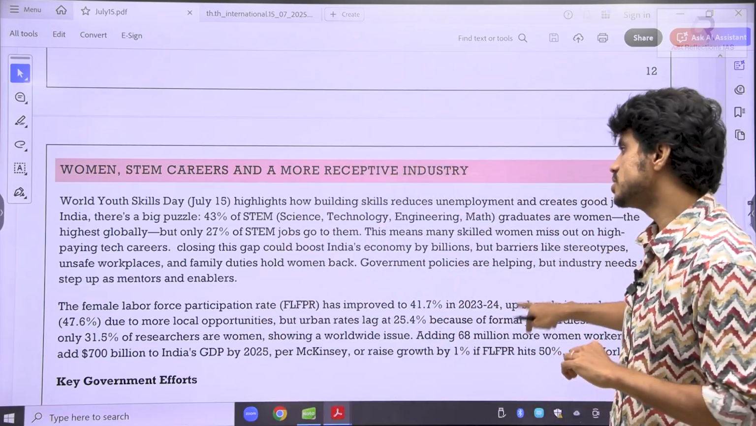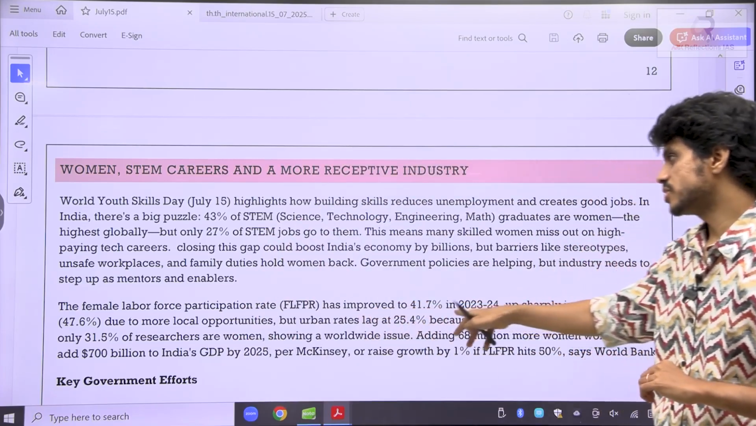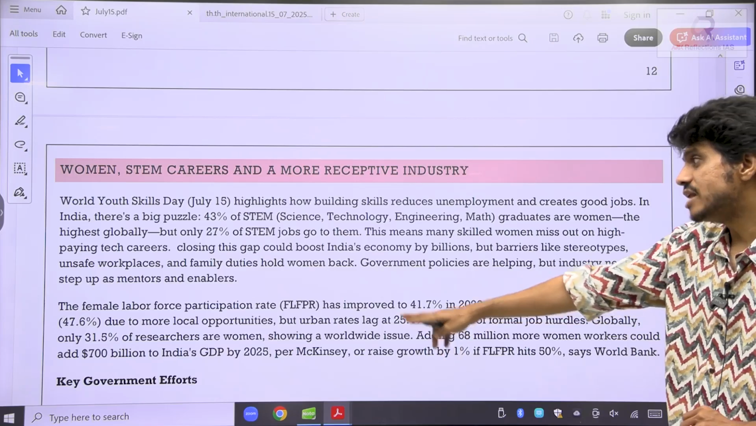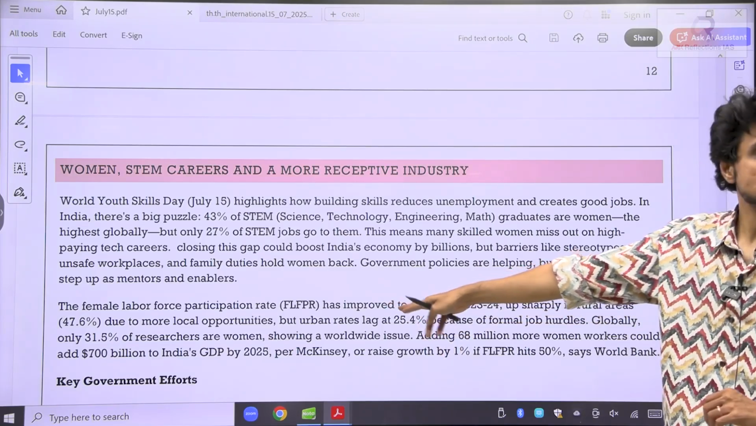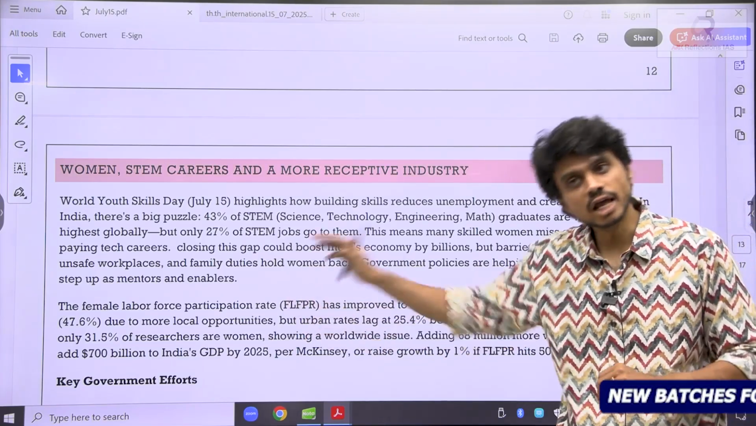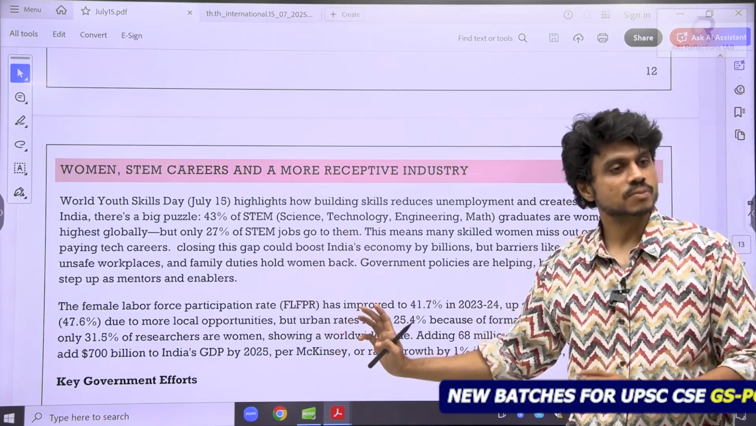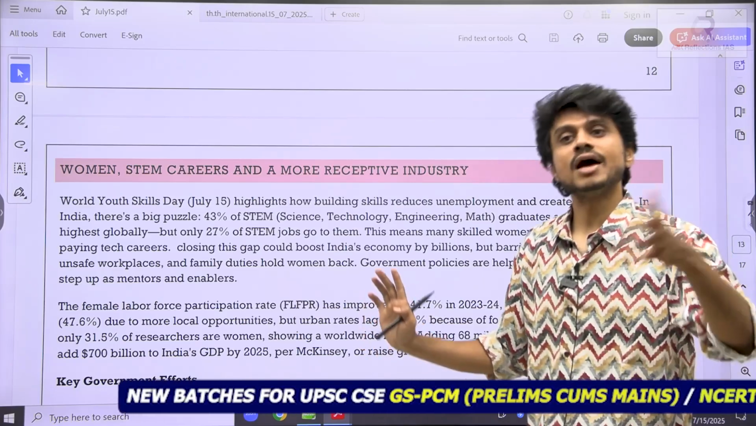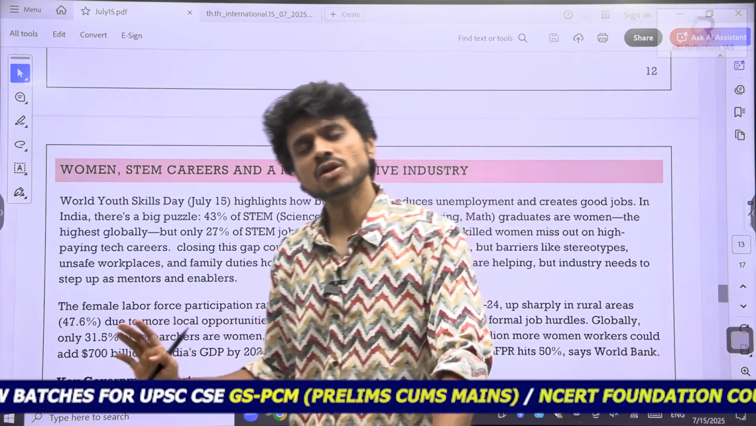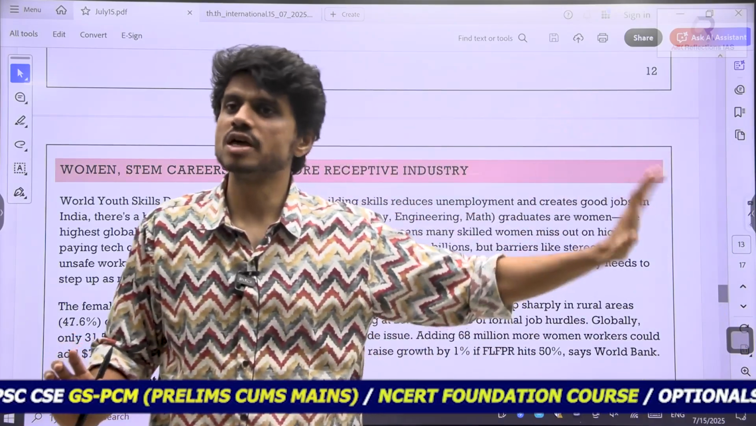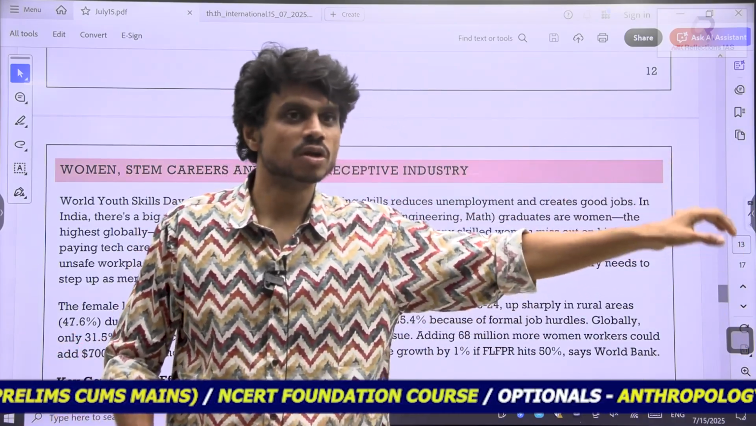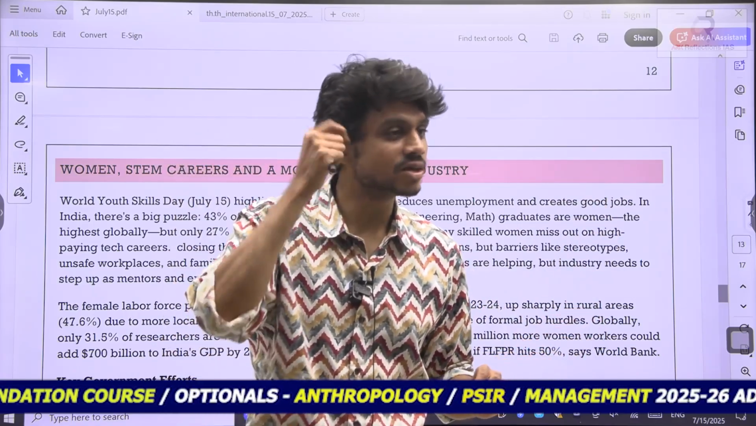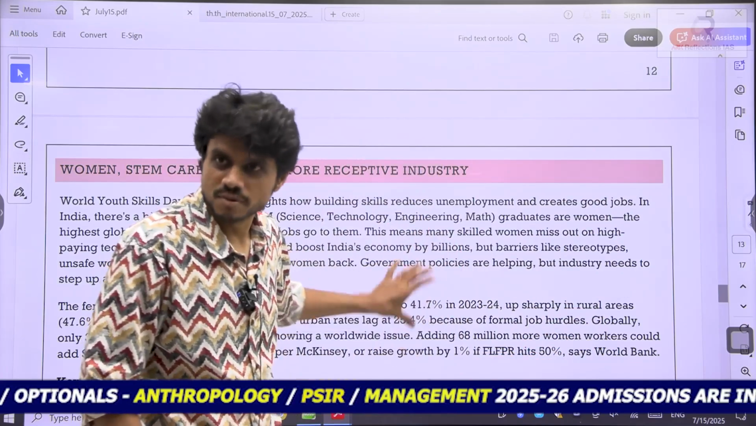See, the female labor force participation rate has improved to 41% and so on. Adding 68 million more women workers could add 700 billion to the Indian GDP by 2025. Can you see here? This is the data. I can remember this, because we have seen so many articles coming on the same thing related to women. So why do women have to be introduced into the economy? Generally, on the social dimension, we can talk about inclusive growth. But for some people, when we don't speak in terms of numbers and economy, they will not understand. So for that purpose, we also remember the facts.